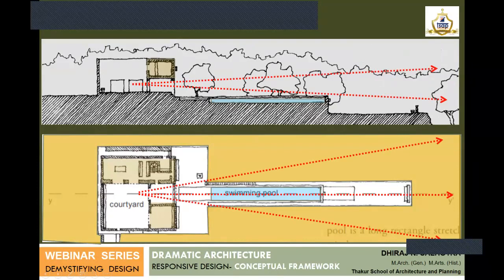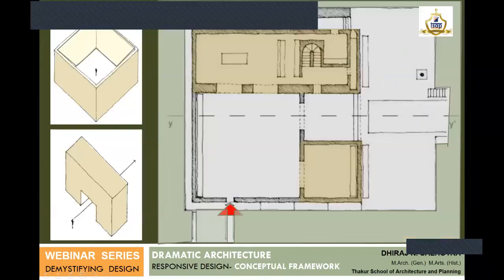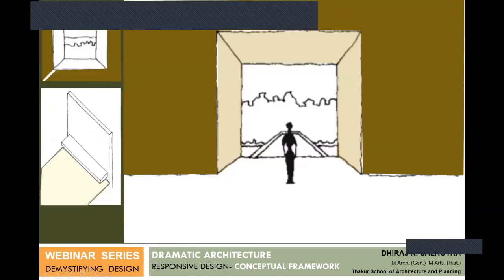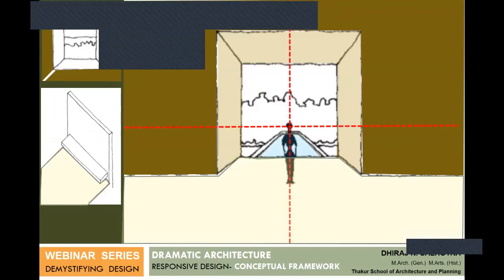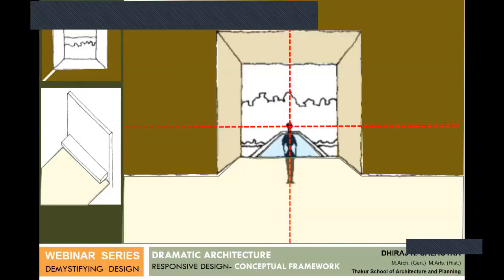And this is how it is visually framed. So this is the court, this is the line of axis, and there is this massing which is done here in the bottom left, through which the cone of vision is captured. So when this happens, the extended floor lines, the extended pool, all come together as a juxtaposition of axes and create the element of dramatization of the space.